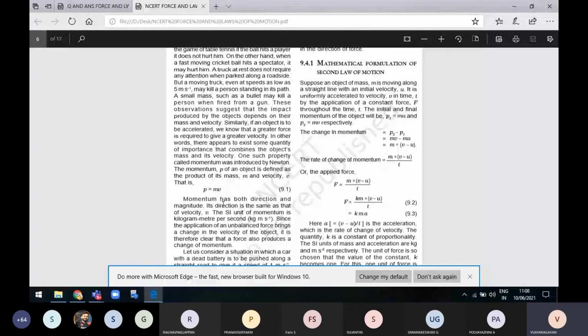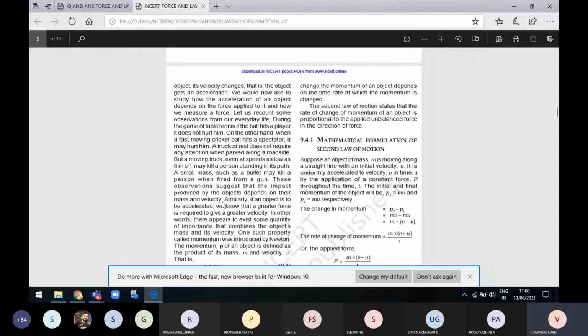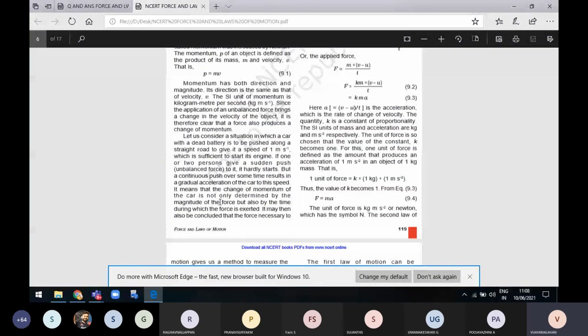Let us consider a situation in which a car with a dead battery is to be pushed along a straight road. Dead battery means the car battery has gone down, okay? We are going to push the car. We have seen this on the road, when the car is off, people push it and start it. If we push and start it, the car will start; a two-wheeler can also be started. So now a dead battery means the battery has gone down, and they push the car.